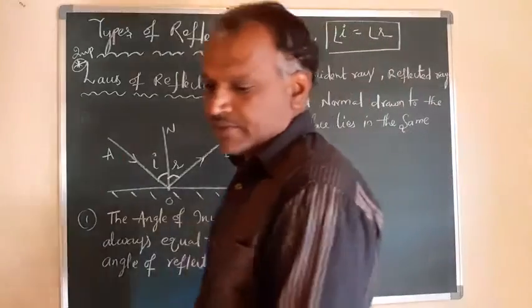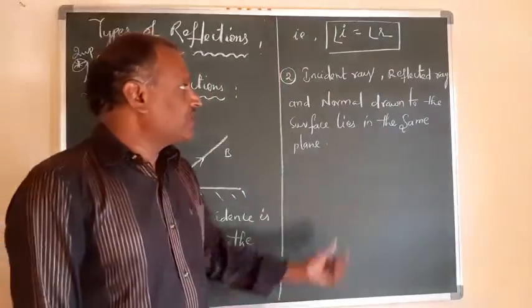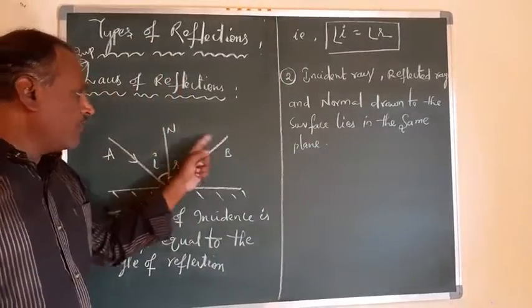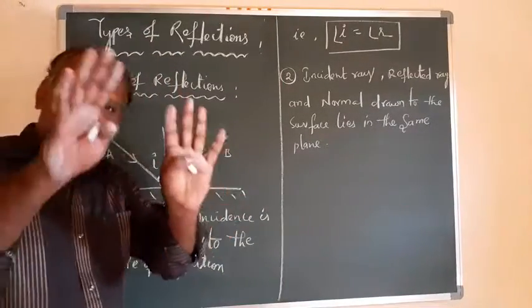So this is the second law. What does the second law state? That this AO, OB, and NO are present in the same plane.